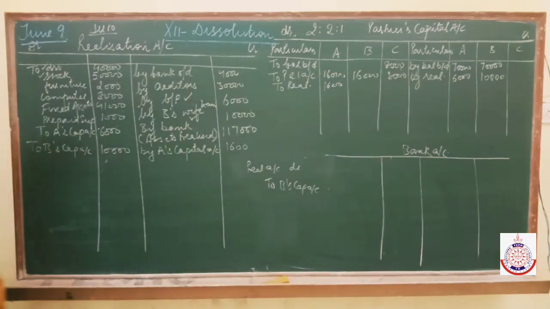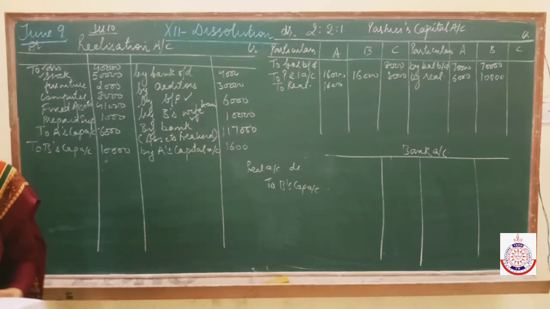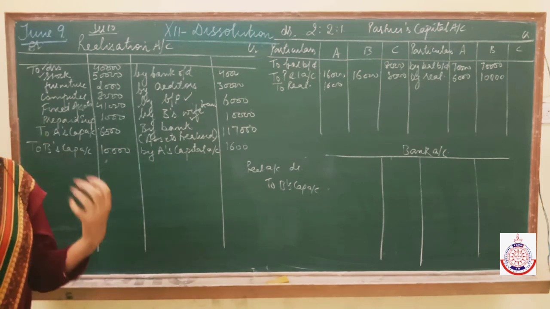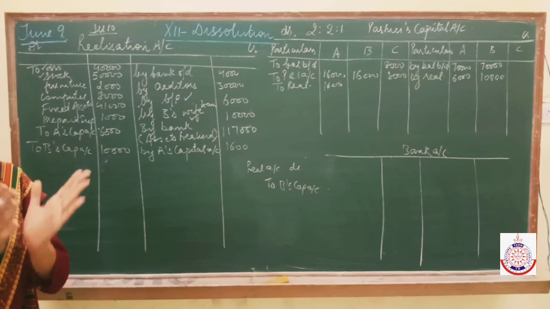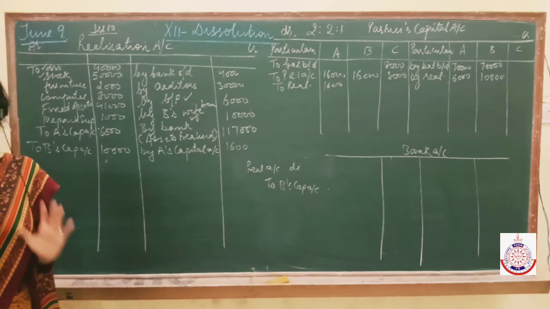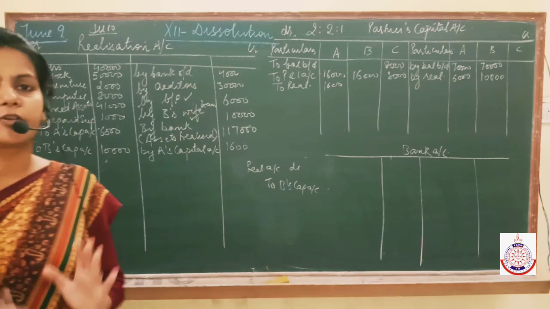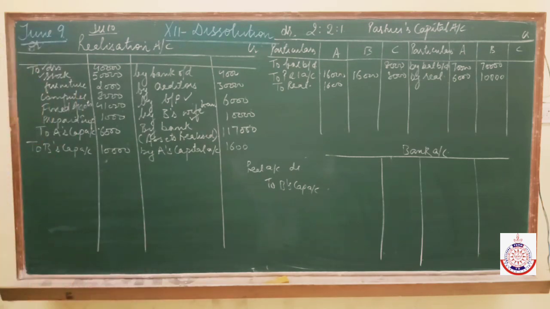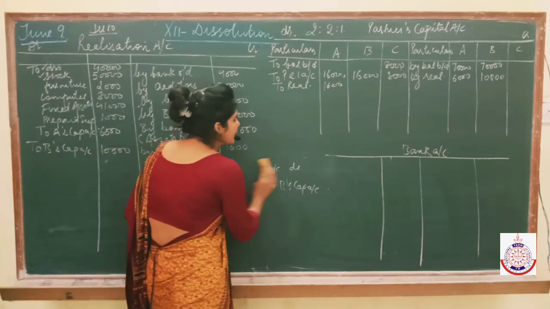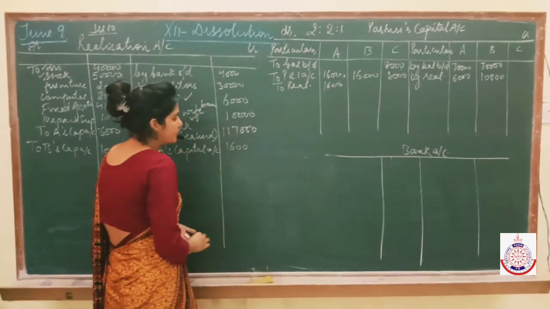Next transaction is, there was an unrecorded asset of rupees 10,000 which was taken over by C at 7,000. Unrecorded asset means that the value has become zero, or the value has vanished from the books. Now there is no book value of this asset, so it is known as unrecorded asset. Now C has taken over such unrecorded asset at rupees 7,000. So you will pass the entry.